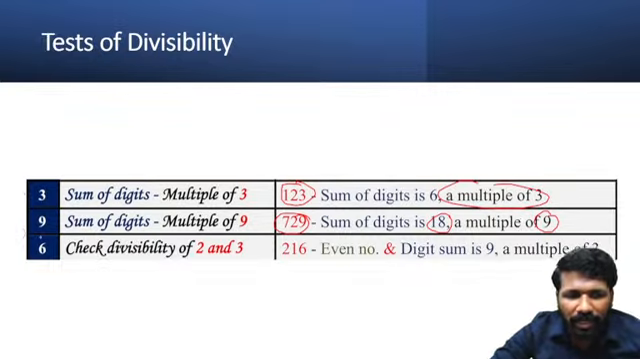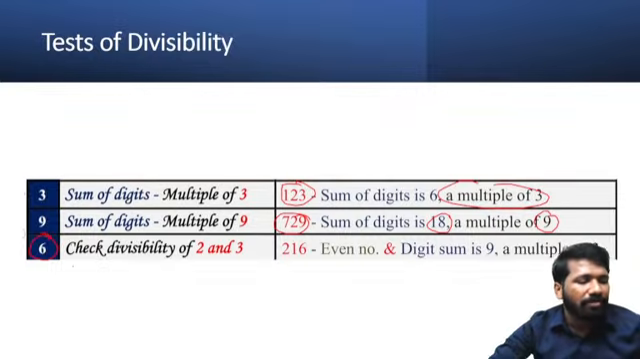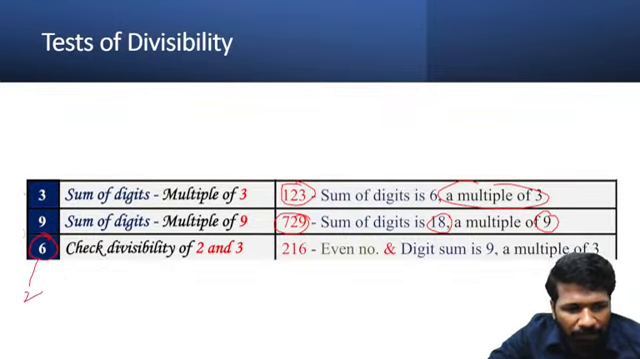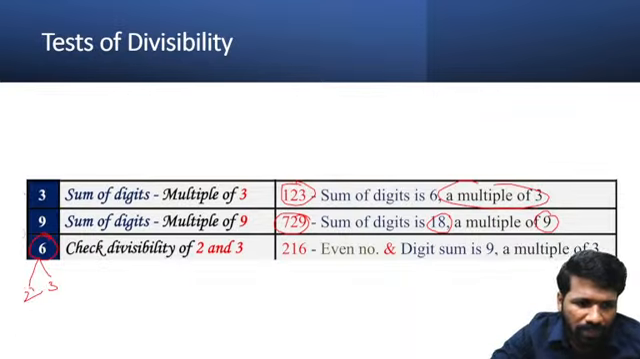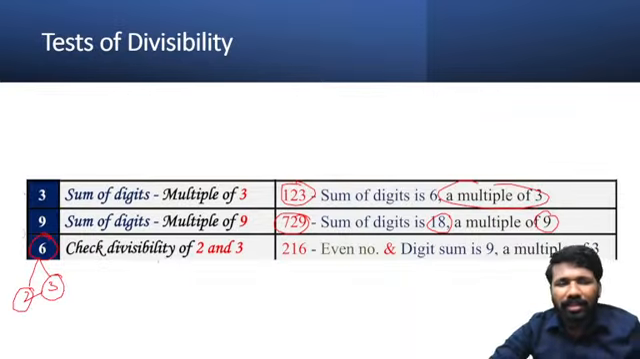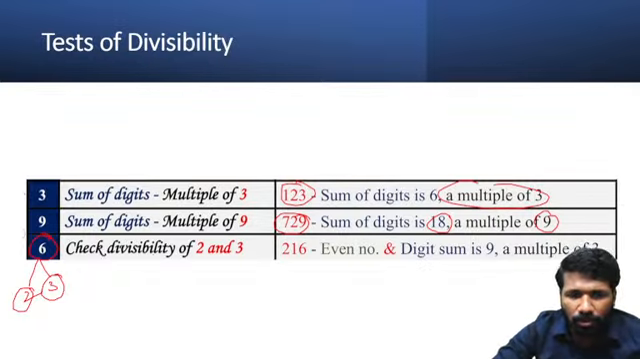And how to check the divisibility of 6? There is no separate method for 6, but 6 can be prime factorized as 2 and 3. So if the number is divisible by 2 and 3, then the number is divisible by 6. Both divisibility conditions you should check.